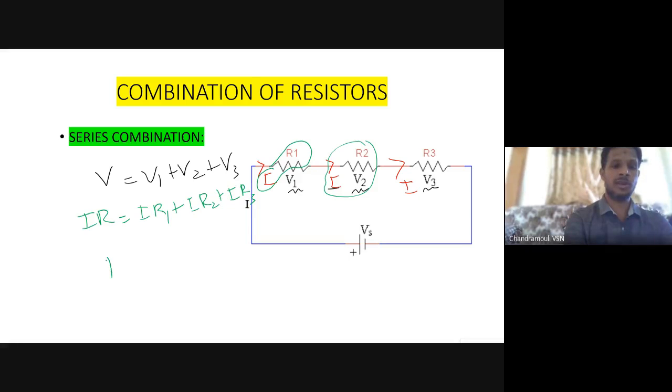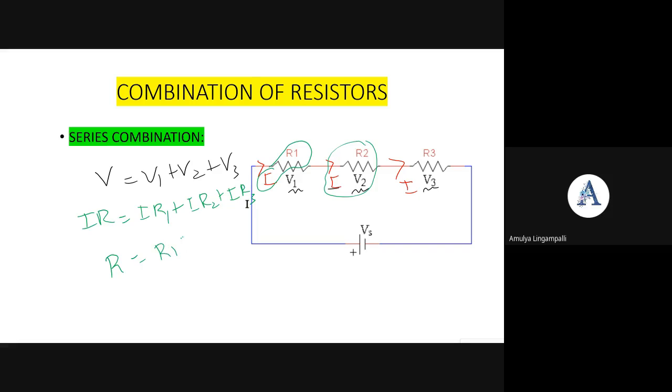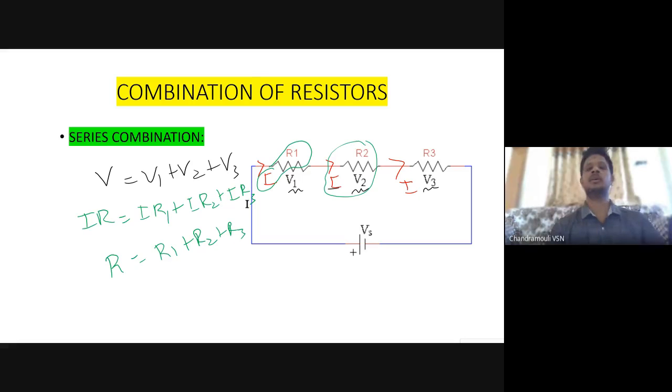What is common and cancels? I is taken common and cancels. Remaining, R is equal to R1 plus R2 plus R3. So what did you understand? When three resistors are joined in series, the effective resistance, net resistance, total resistance, equivalent resistance, all are the same, beta. You should add them.